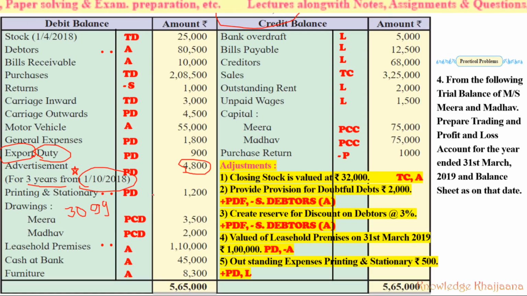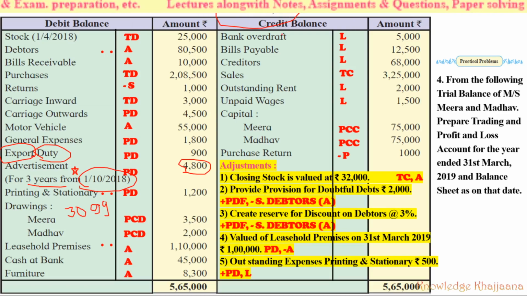Okay, this property can also be written off, as the other properties under fixed assets are depreciated. The value of such properties also reduces closer to the end of the lease period. Always remember this: the value of these properties reduces as the end of the lease period approaches, in proportion with the number of years. Okay. Then cash at bank, asset; furniture, asset.